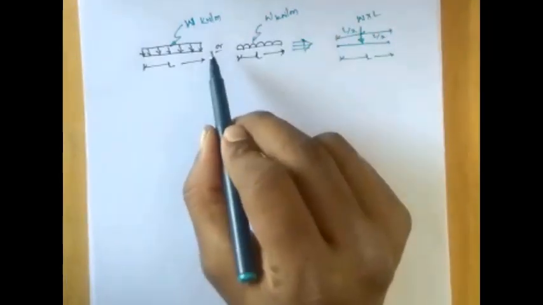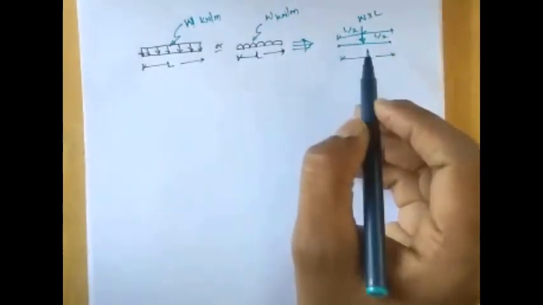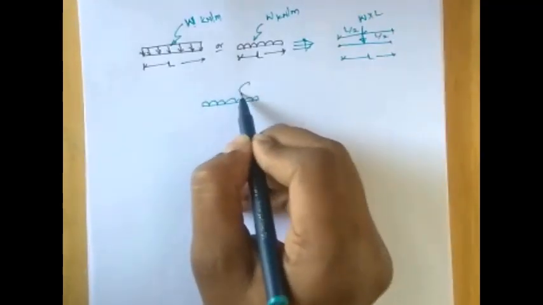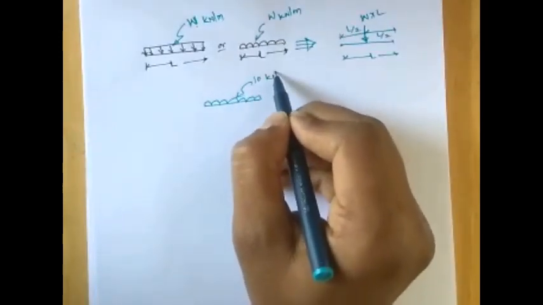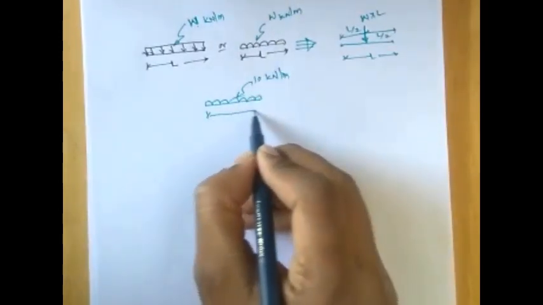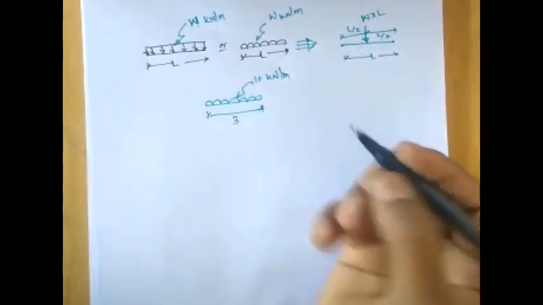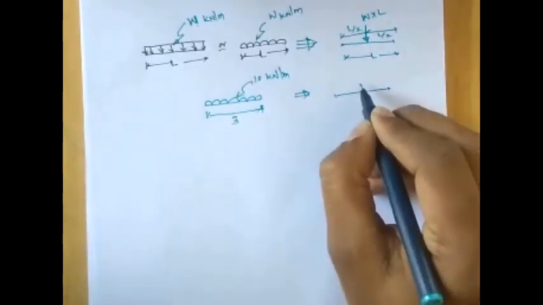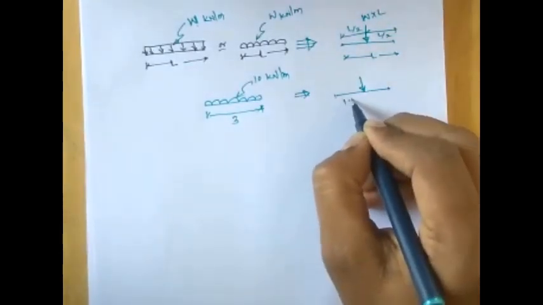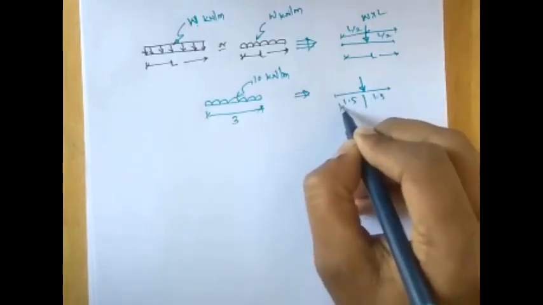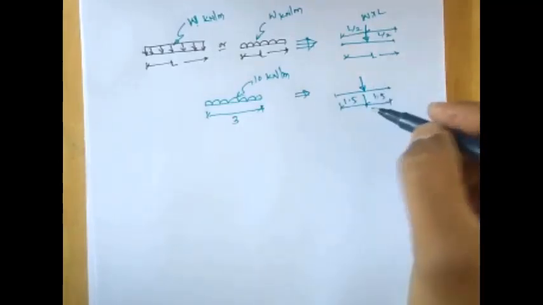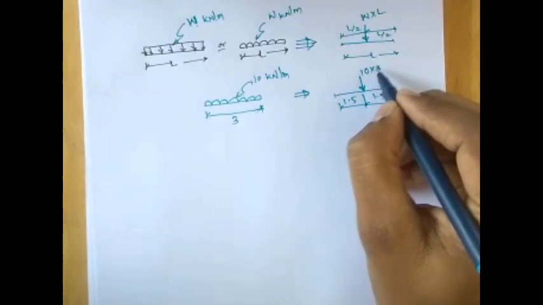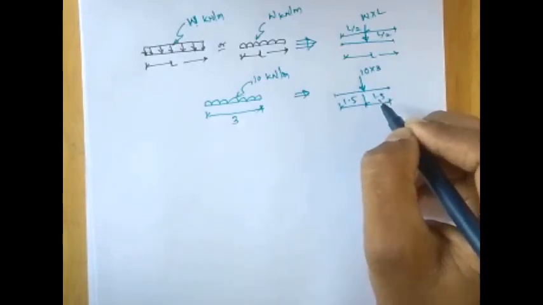So this is the conversion of your UDL into the equivalent point load. If I consider one example which has 10 kilonewton of load per meter length, and the span is around 3 meter. In this case, if I convert into equivalent point load, the load will act at the center, which is nothing but 1.5 meter distance. Then the magnitude of the load will be 10 into 3, that is 30 kilonewton of load acting at the center.